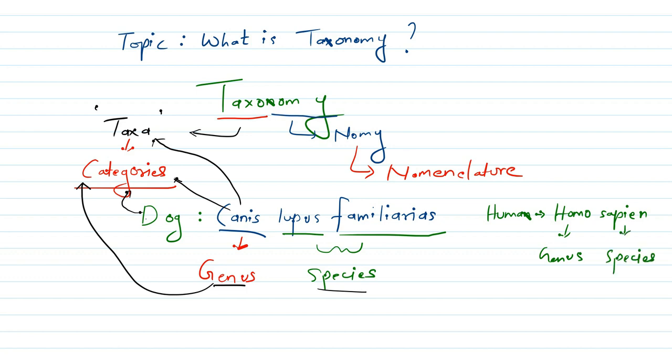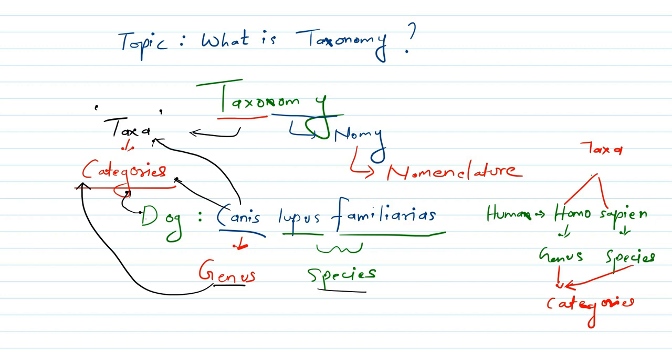So Homo and sapiens, these two are representing taxa, and genus and species specifically we can say are categories. So this is very important for you all to understand.